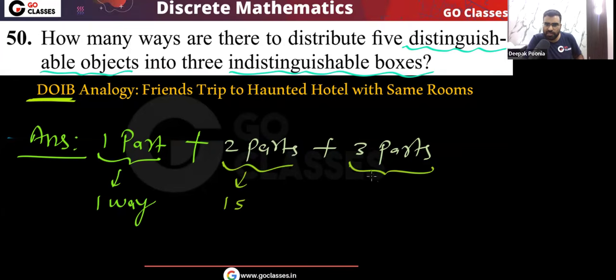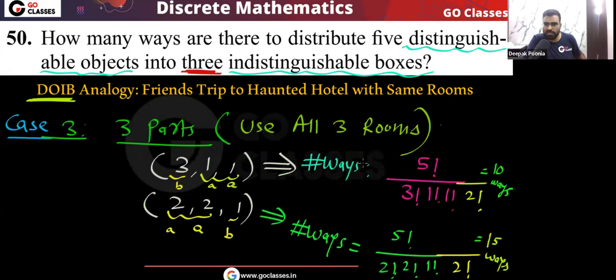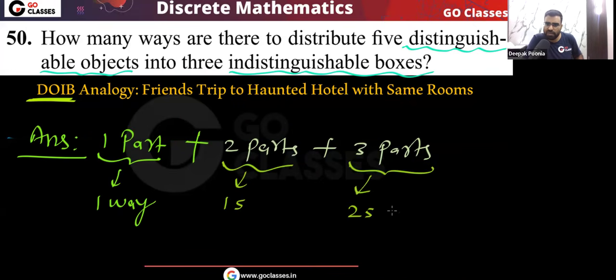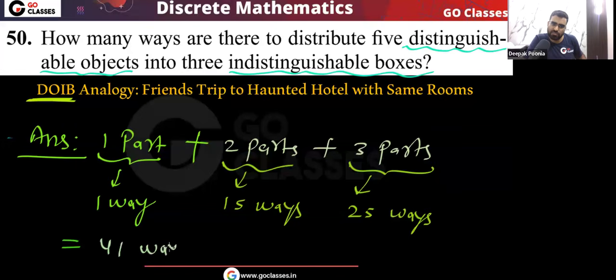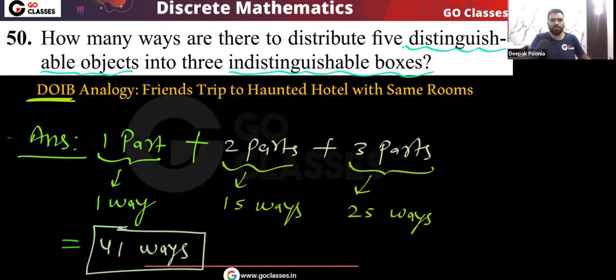And when we are creating the three parts, then total we got 10 plus 15, 25 ways. Okay, so that's it. So finally the answer will be what? That is going to be 25 plus 15 plus 1, 41 ways. Okay, is this point clear? Very simple. Now let's move on.